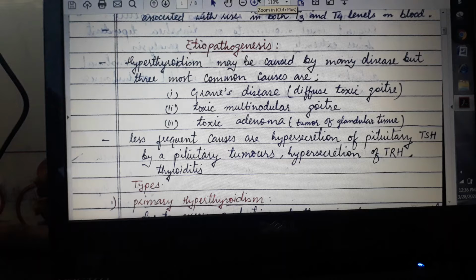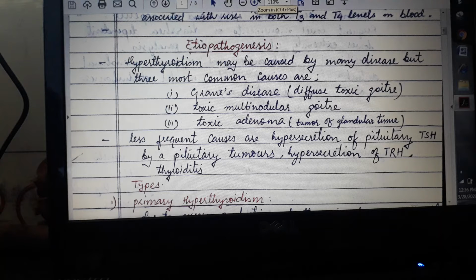Then you have toxic multinodular goiter. It is a condition that contains multiple autonomous functioning nodules which cause excess production of thyroid hormones, and they do not require stimulation by thyroid stimulating hormone.